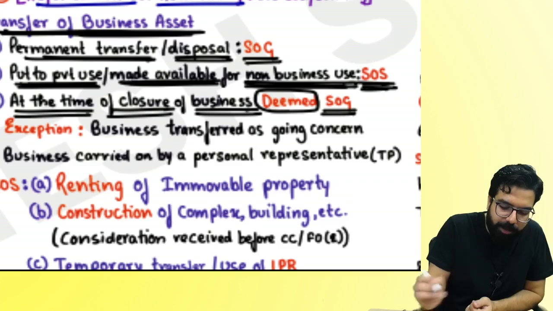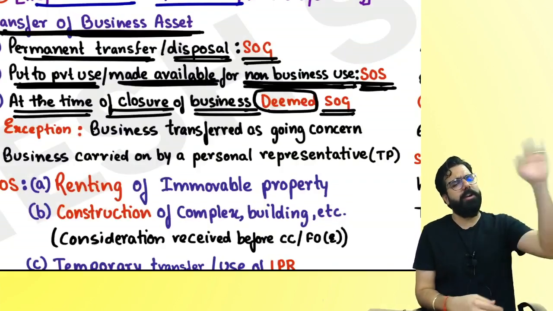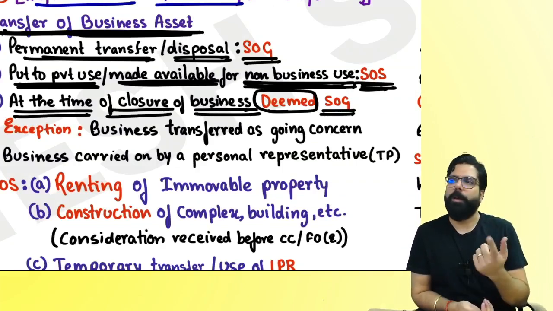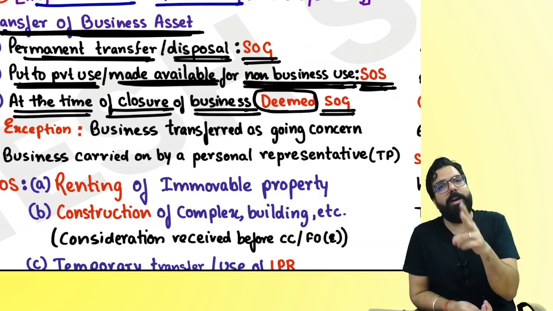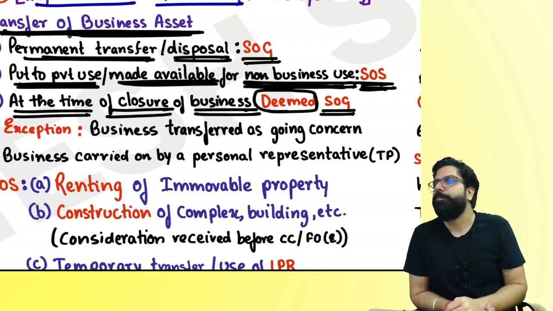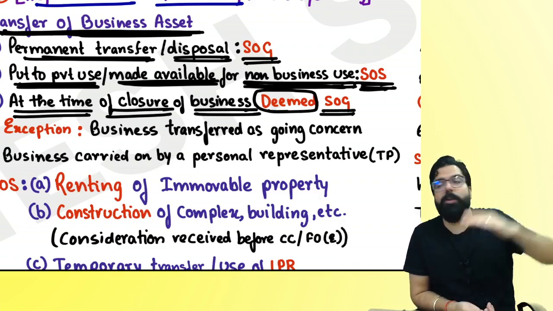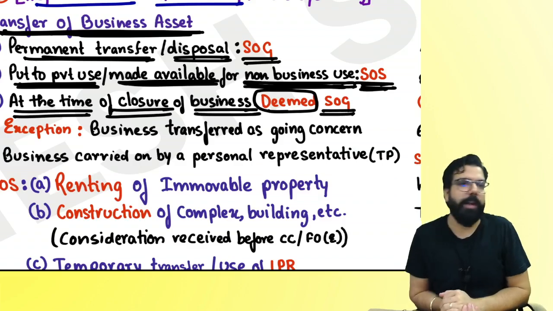Can I go ahead, everyone? People tell me one thing. Transfer of business asset permanently transferred: supply of goods. Temporarily transferred: supply of service. You have to see, first of all, it has to be a supply. At the time of closure, I took it home; it is deemed as supply of goods. Can we go ahead, everyone?